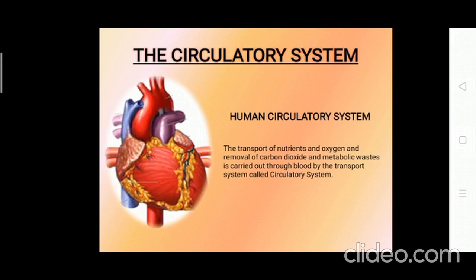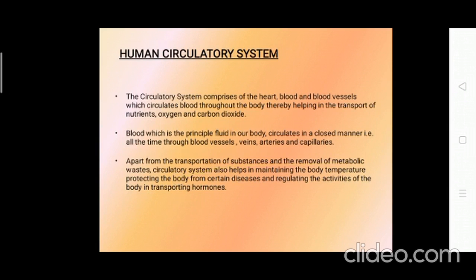So the transport of nutrients and oxygen and the removal of the nitrogenous waste which we just discussed is carried out through the blood by the transport system which is called the circulatory system. The circulatory system comprises the heart, blood, and the blood vessels which circulate blood throughout the body, thereby helping in the transport of nutrients, oxygen and carbon dioxide.